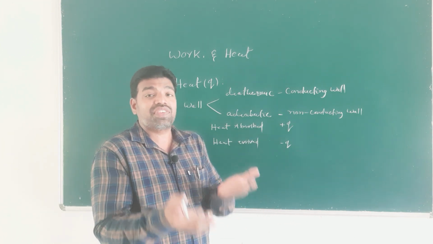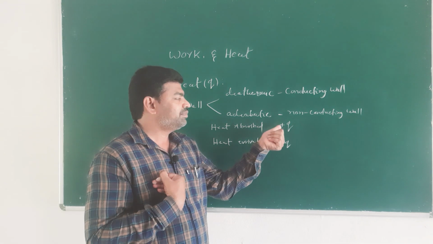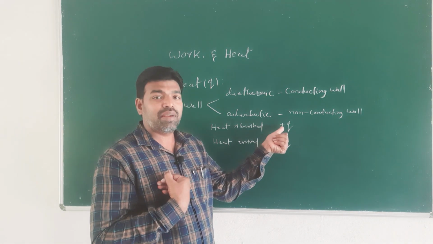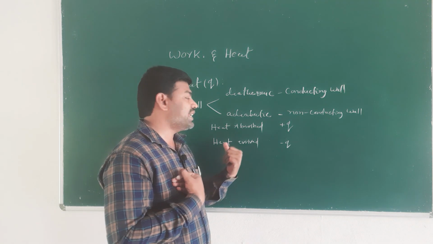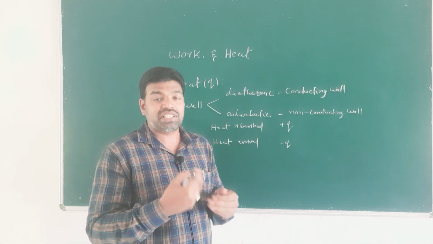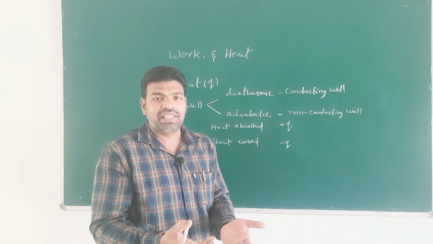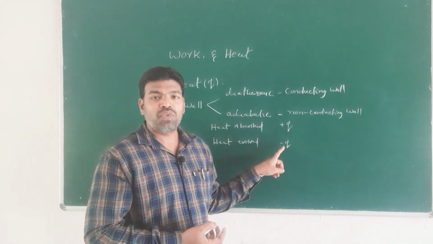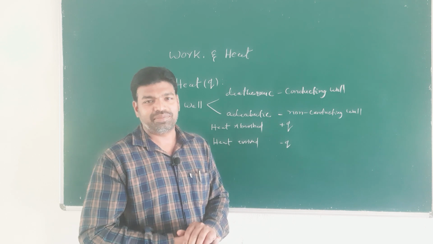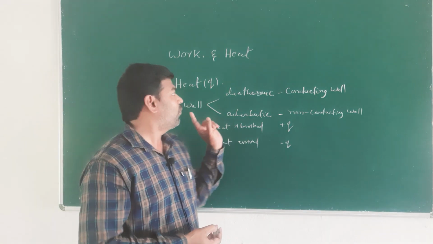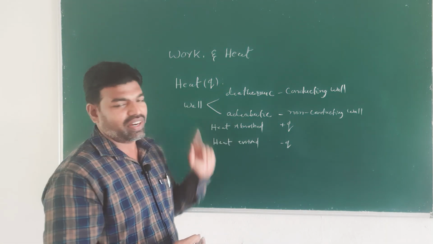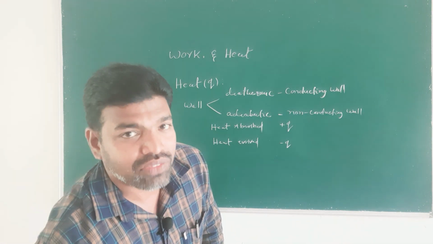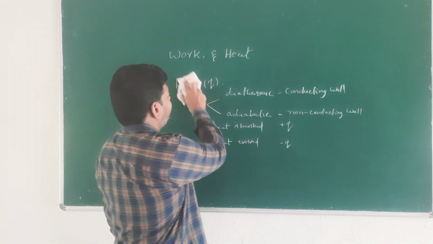That is, when heat is absorbed, energy is being given to the system, so we assign a positive sign. And when heat is evolved, that is, the system loses its heat energy, in such a case we assign a negative sign. So this is one path function. And let us see another path function, that is work.